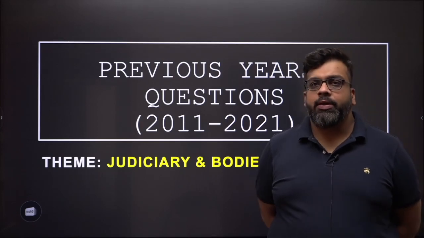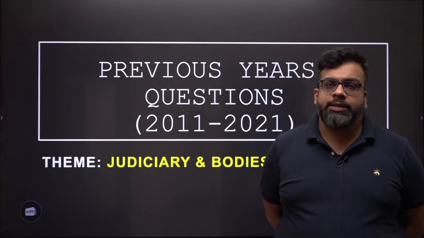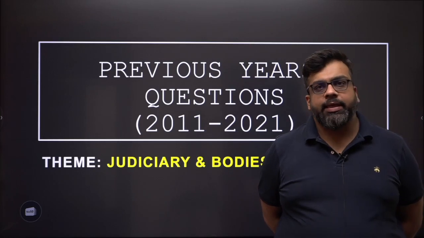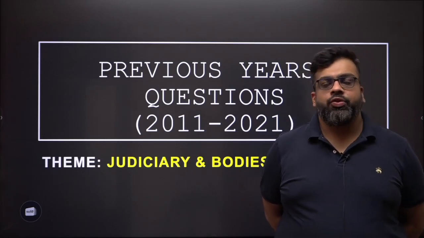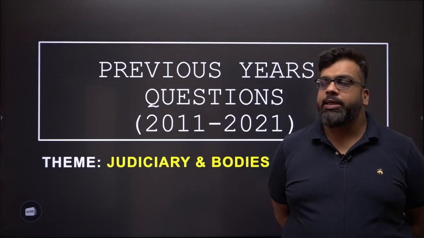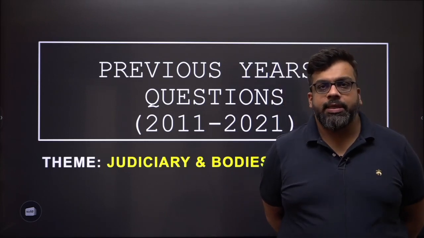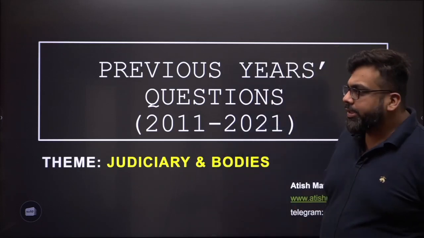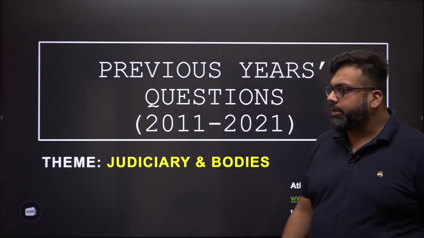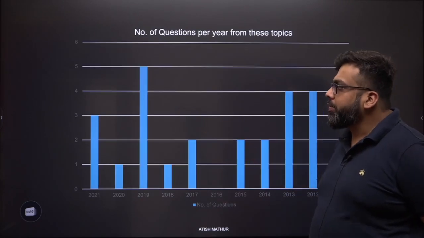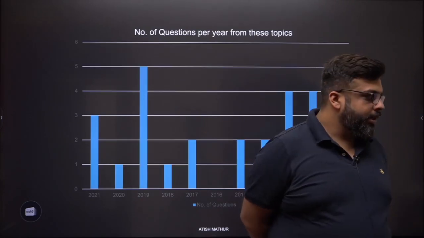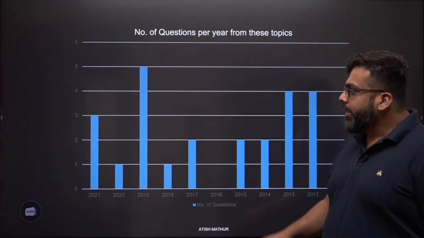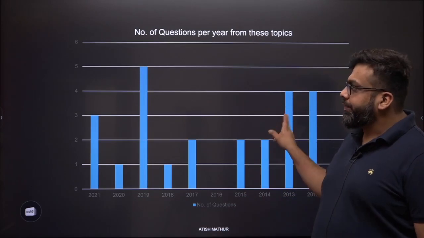In case you haven't already done so, please watch the first 16 minutes of the first PYQ video wherein I have discussed the logic, inference, rules and other tricks that can be used to solve polity questions for your upcoming prelims exam in 2022. As far as judiciary and bodies is concerned, on an average you can expect about 3 to 5 questions in total as far as this particular topic is concerned. Let's begin with the first question.